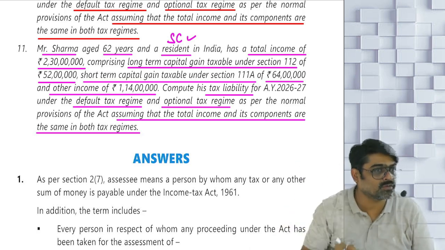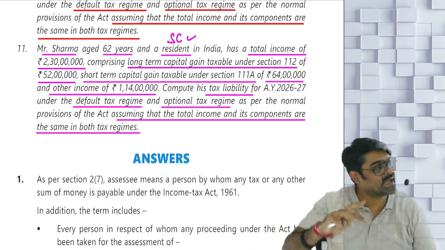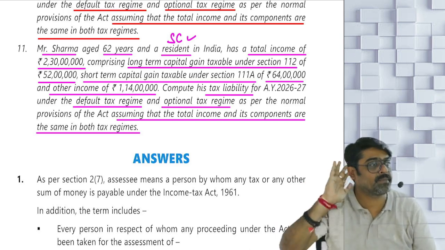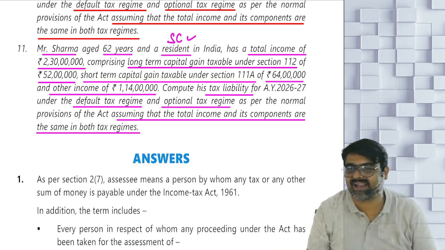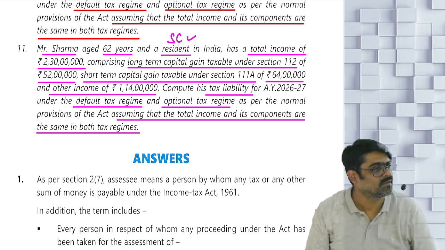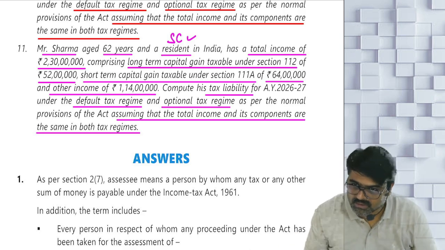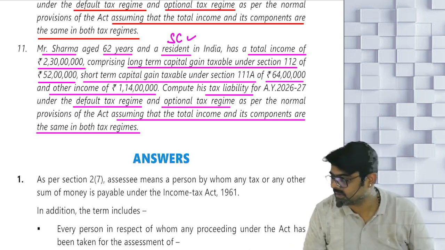Is it more than 2 crores? It has come down to 1 crore 14 lakhs. So on that tax also you are going to apply 15% now. Understanding? So on the entire tax apply 15% at once only. Sure, sir? Will you be able to calculate? Homework? Take it as a homework.